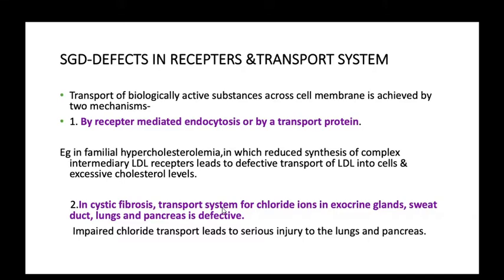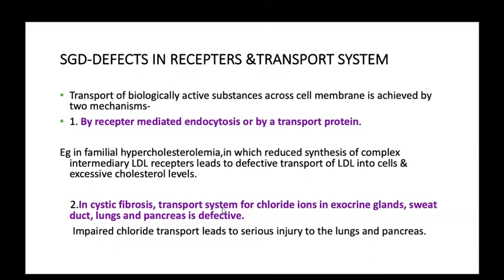Second example is cystic fibrosis. In cystic fibrosis, the transport system for chloride ions in exocrine glands, sweat glands, lungs, and pancreas is defective, because the transport system is defective for the chloride channel. Impaired chloride transport leads to serious injury to lungs and pancreas. In cystic fibrosis, these patients develop very serious injury to the lung and pancreas.